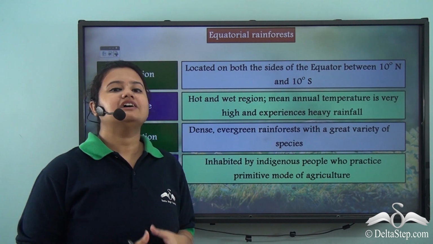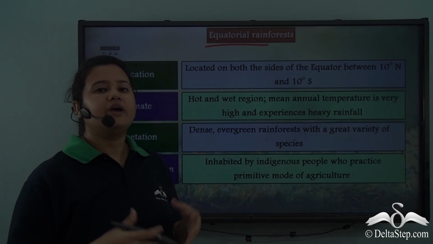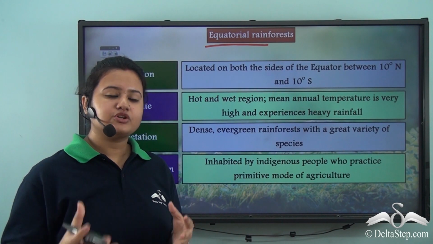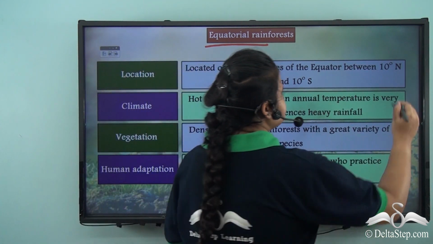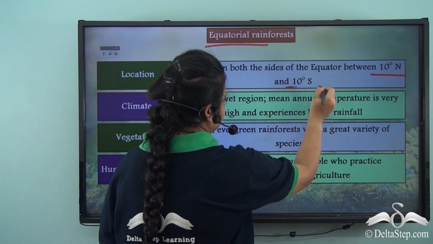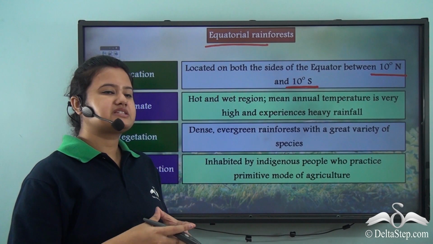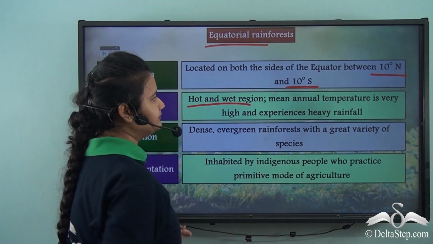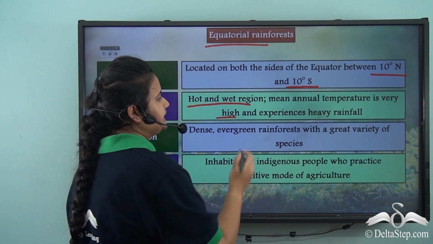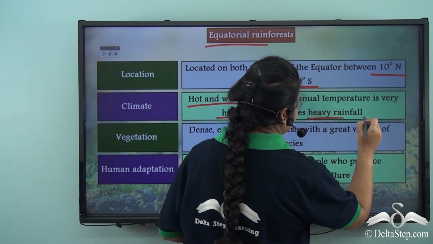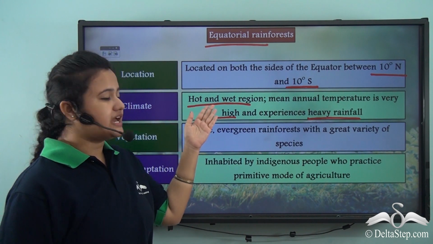Now here we have a summary slide on equatorial rainforest. Well, previously we have discussed that equatorial rainforests are located on both the sides of the equator between 10° north and 10° south. Now coming to the climate of equatorial rainforest. Well, the climate of this biome is hot and wet. That is, the mean annual temperature of this region is very high and it experiences heavy rainfall. So equatorial region just experiences one season, which is hot and humid.